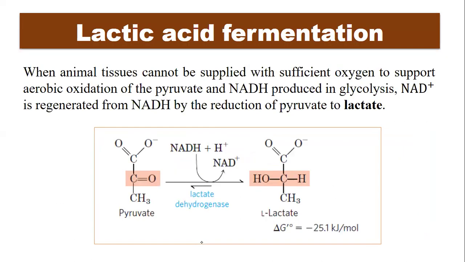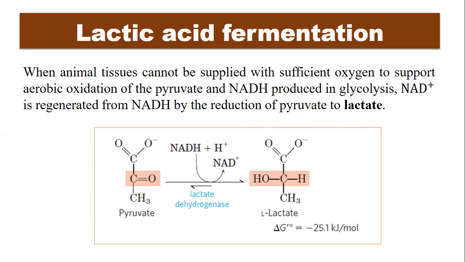So let's see how lactic acid fermentation takes place. When animal tissues cannot be supplied with sufficient oxygen to support aerobic oxidation, the pyruvate will be reduced to lactate and during this process NAD plus will be reoxidized.